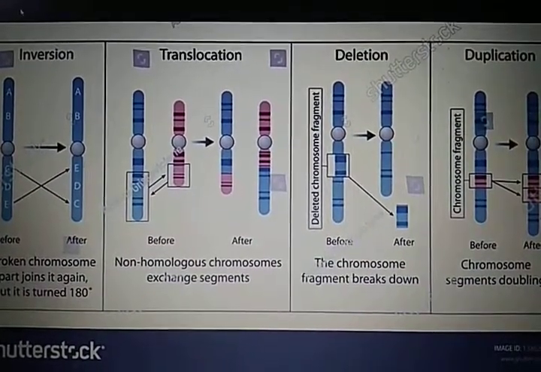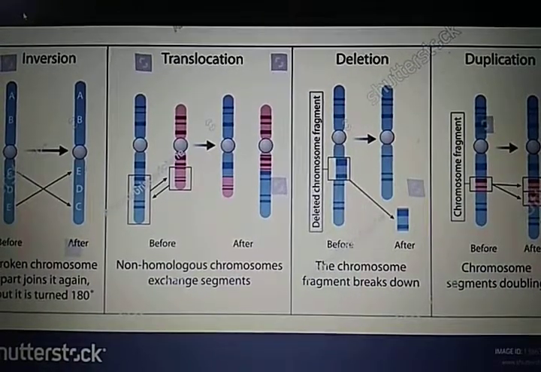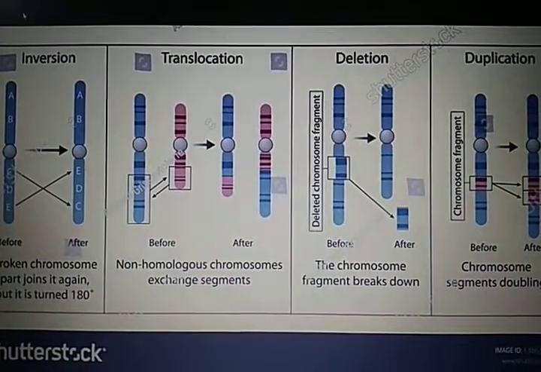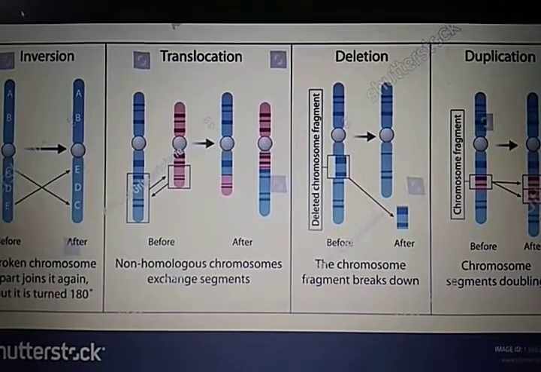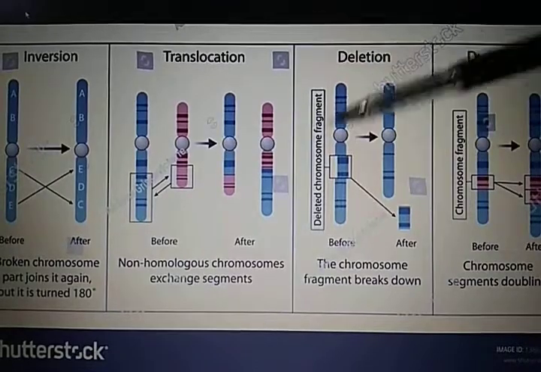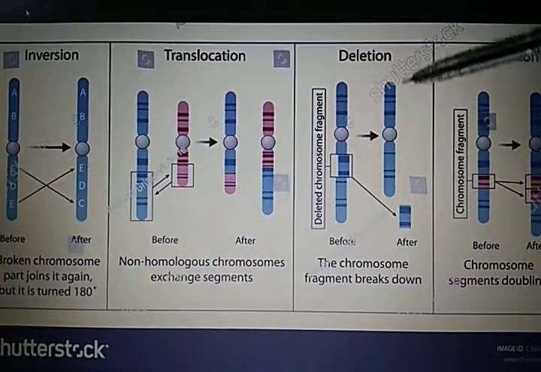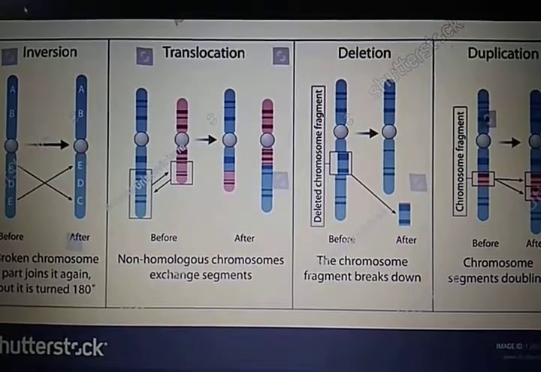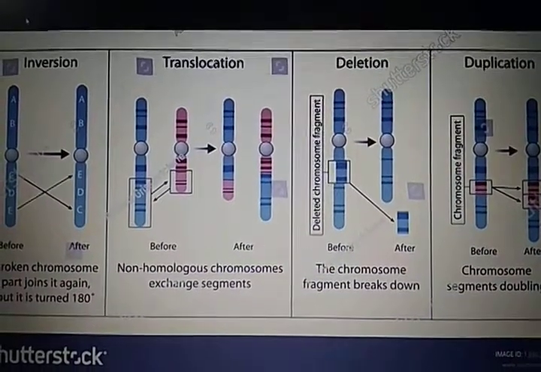Okay, now let us understand each of them one by one. The first one is deletion. Here you can see deletion. What happens in this type of mutation? A segment of the chromosome is lost. See, a segment of the chromosome is lost. So the initial chromosome, or the chromosome before mutation, changes into this form. After deletion of a segment, generally its size decreases.